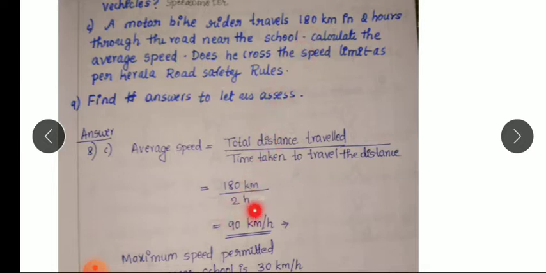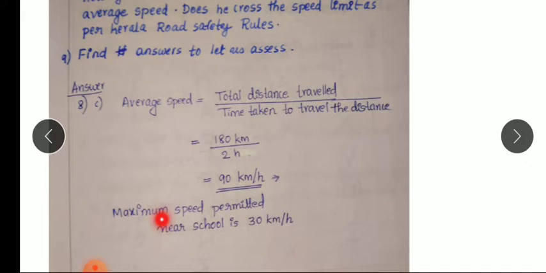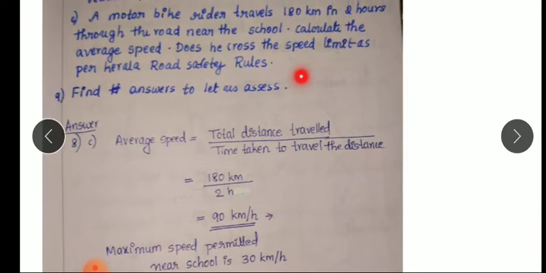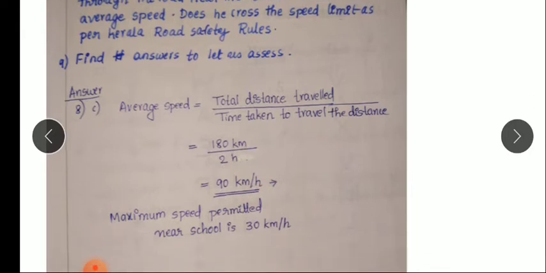Time is 2 hours. So there is no need to convert this into meter per second. So the answer is 90 km per hour. Does he cross the speed limit? So we know that the maximum speed permitted near school is 30 km per hour, but the bike rider travels with the speed of 90 km per hour. So he is crossing the speed limit. Okay.